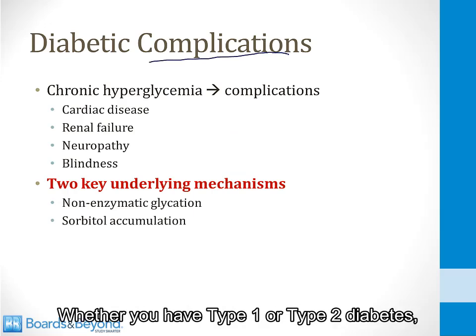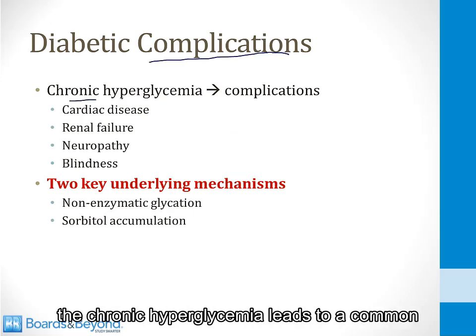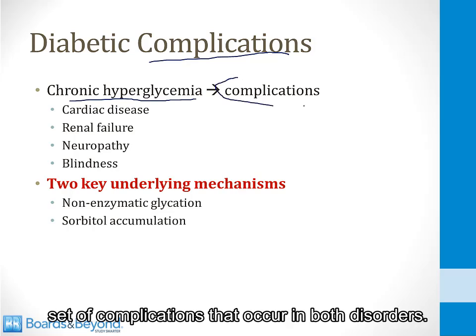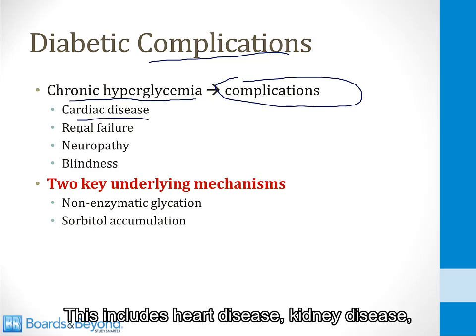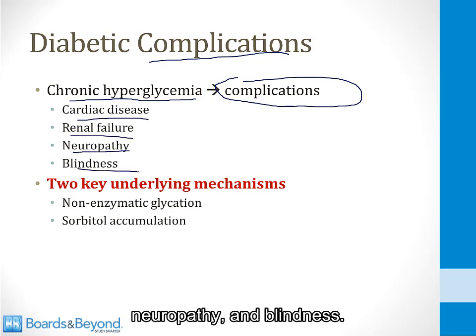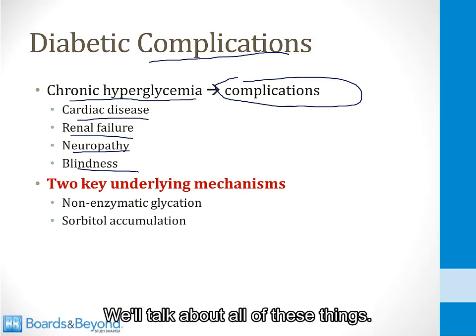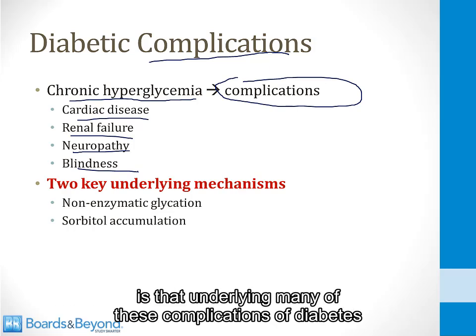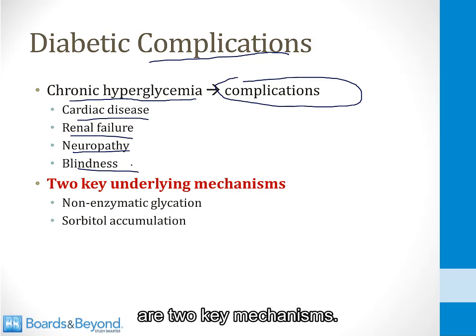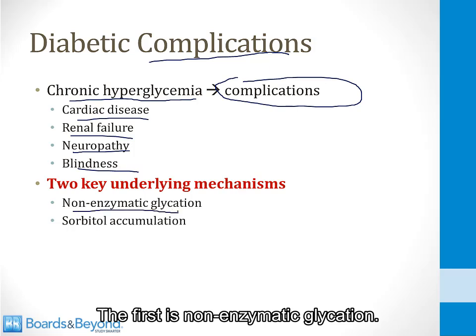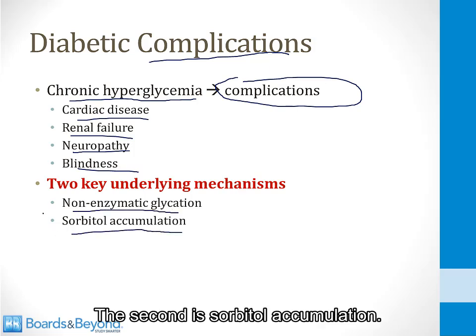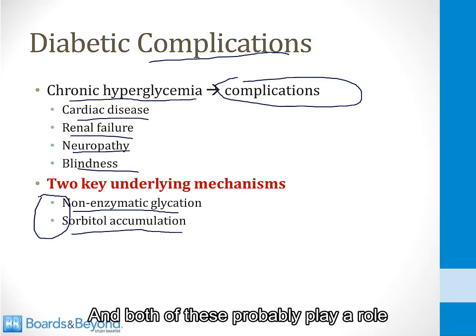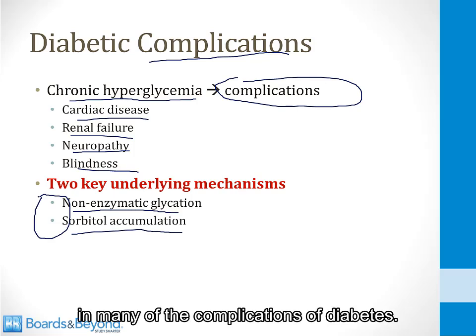Whether you have type 1 or type 2 diabetes, the chronic hyperglycemia leads to a common set of complications that occur in both disorders. This includes heart disease, kidney disease, neuropathy, and blindness. We'll talk about all of these things. What you need to know for step 1, however, is that underlying many of these complications of diabetes are two key mechanisms. The first is non-enzymatic glycation. The second is sorbitol accumulation, and both of these probably play a role in many of the complications of diabetes.